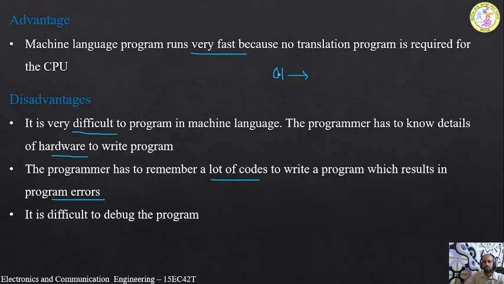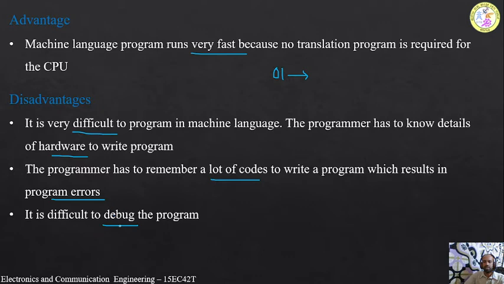So whenever we are going to remember these codes and write the program, there is a possibility of getting more errors. And it is difficult to debug the programming. Debugging means identifying the errors and correcting the program. That is called debugging.